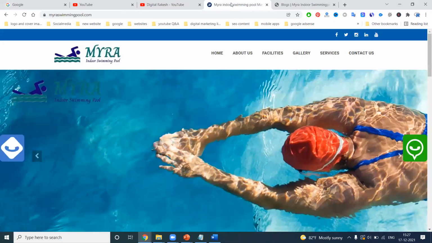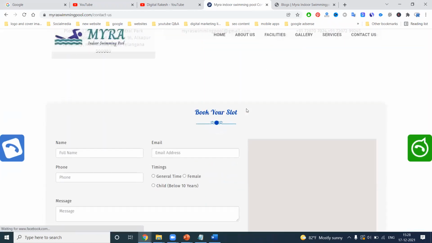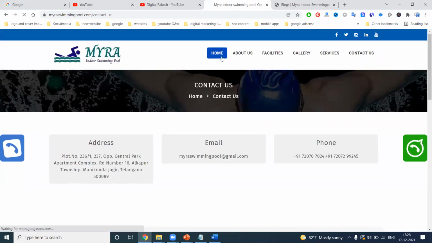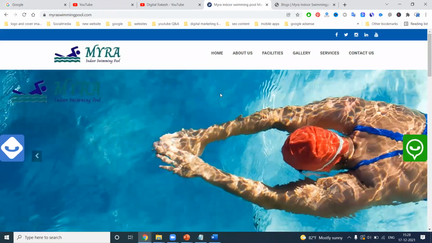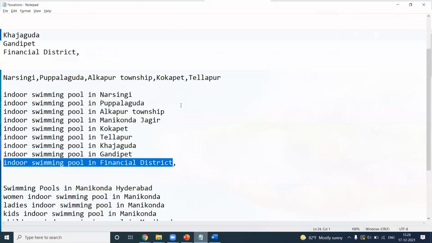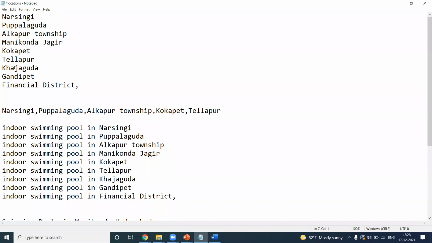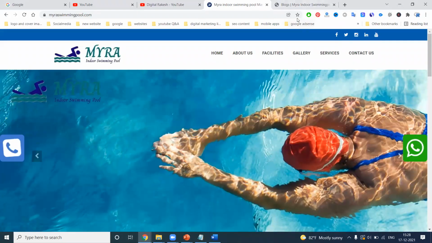So for any new website, this is Myra Indoor Swimming Pool, located in the Manikonda location. Those who are looking for swimming can join at this location. In this website, how can we promote it from different places? First of all, we take note of exactly where our places are. How we promote all of that will be very important.